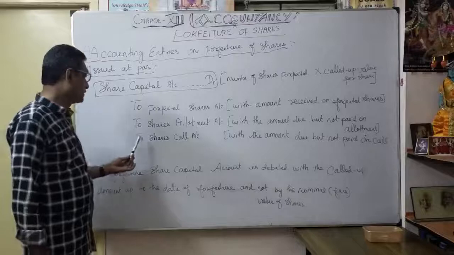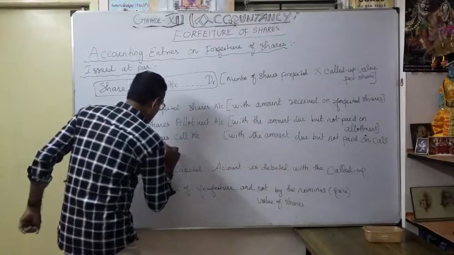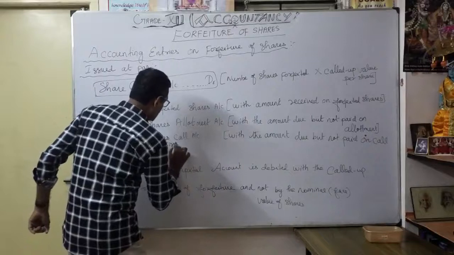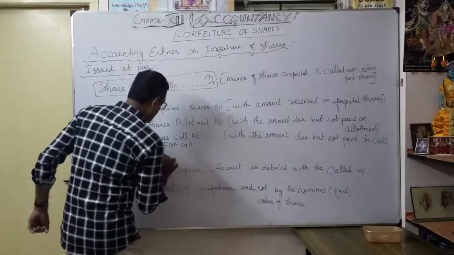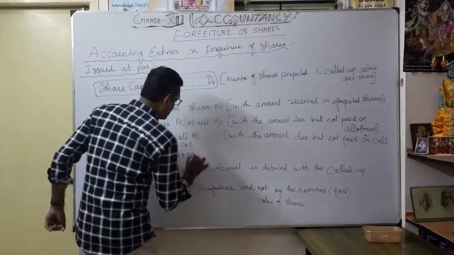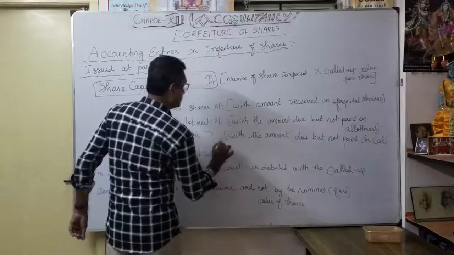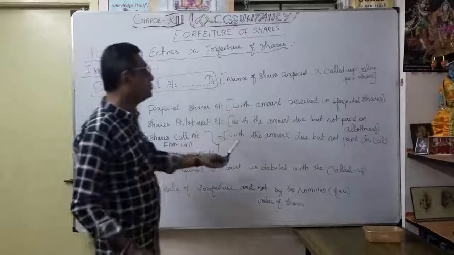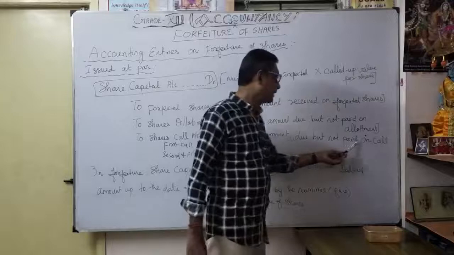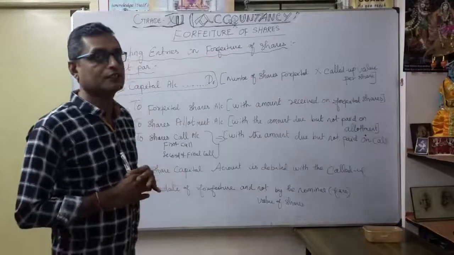Then the shares calls account, maybe first call, or second and the final call, with the amount due but not paid on call. Understood? That's the journal entry for shares issued at par.